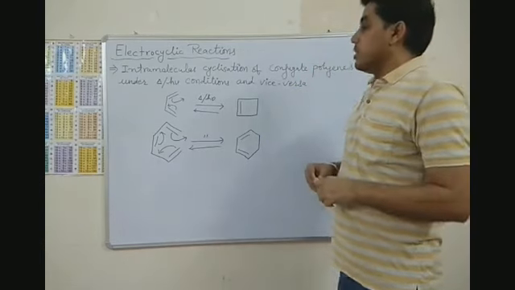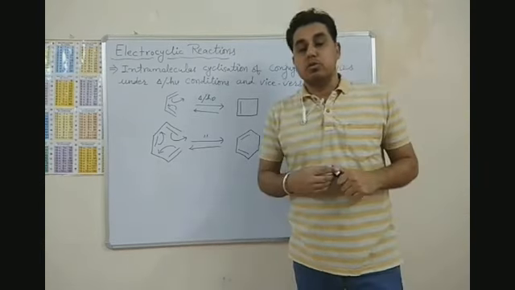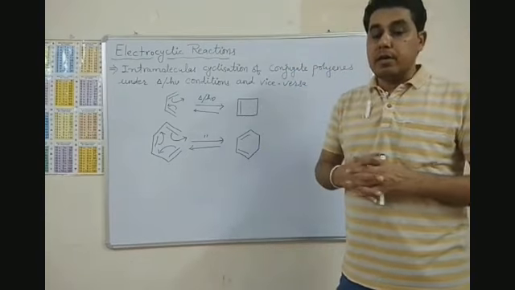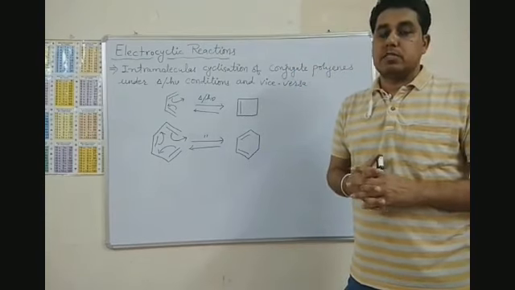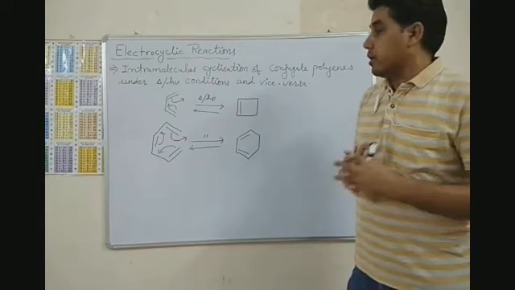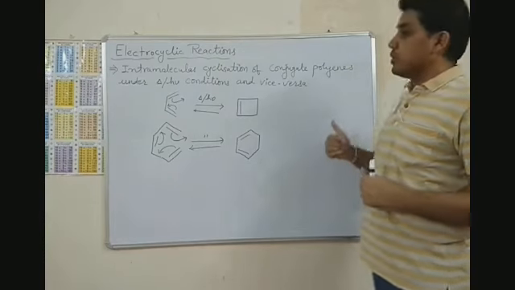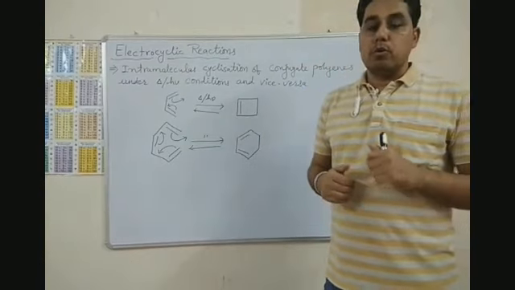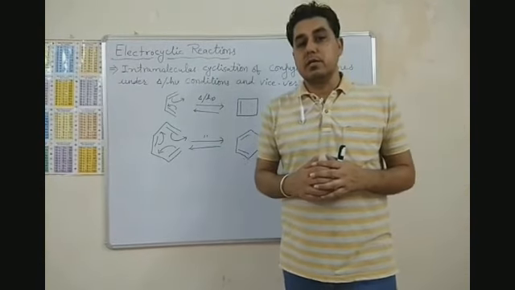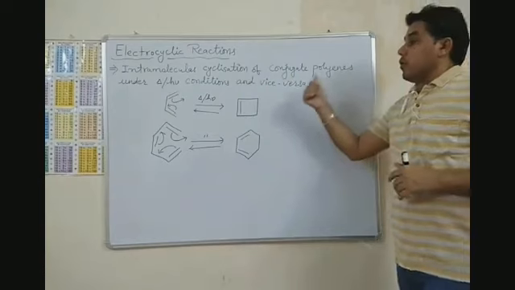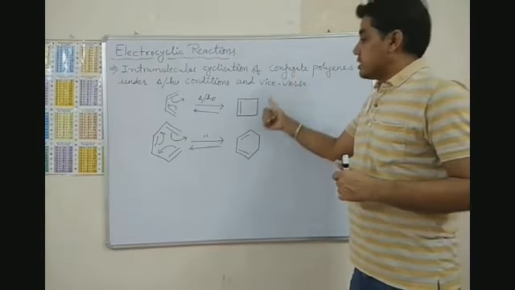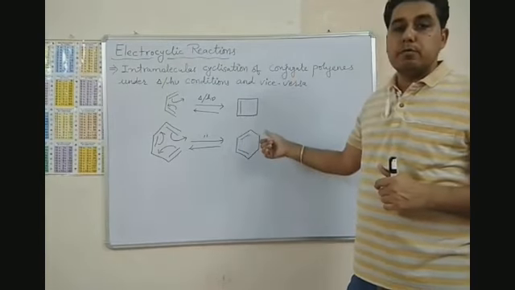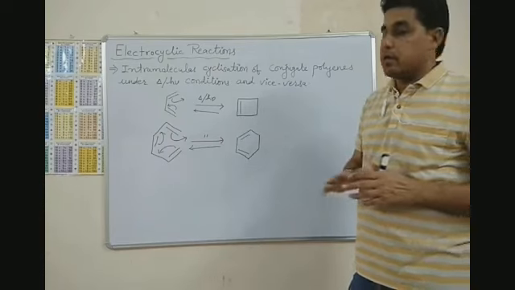So electrocyclic reactions are those intramolecular cyclization reactions in which conjugated polyenes under thermal or photochemical conditions form cyclic compounds and vice versa.